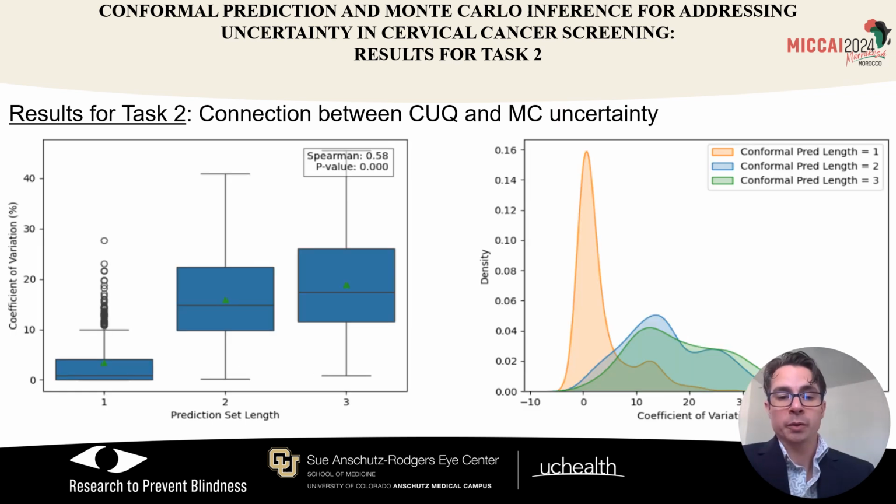Moving on to the results for task 2, the connection between conformal uncertainty quantification and Monte-Carlo uncertainty. We see here that we have a Spearman rho value of 0.58, indicating a strong correlation that is statistically significant between the average conformal prediction set lengths and the coefficient of variation of the 50 Monte-Carlo expected values, meaning that these two methods of uncertainty quantification, while not quite the same, are in some sense capturing a similar underlying uncertainty.